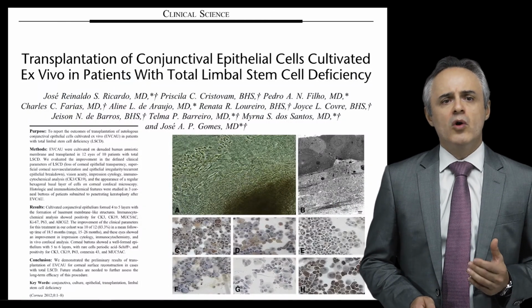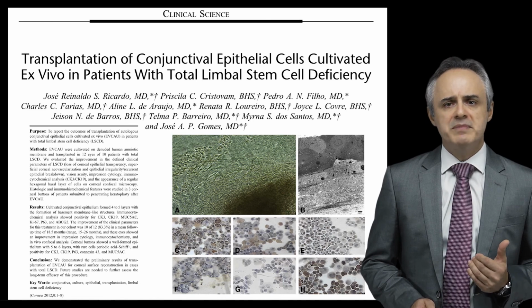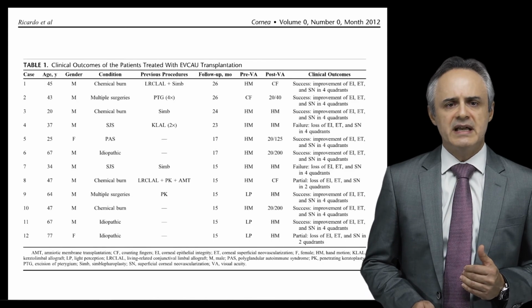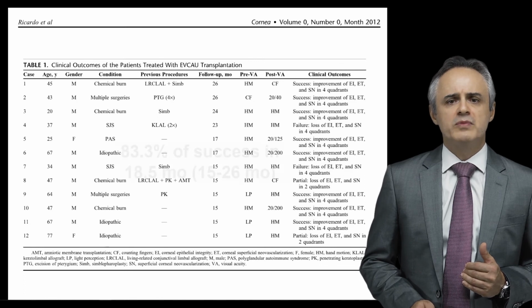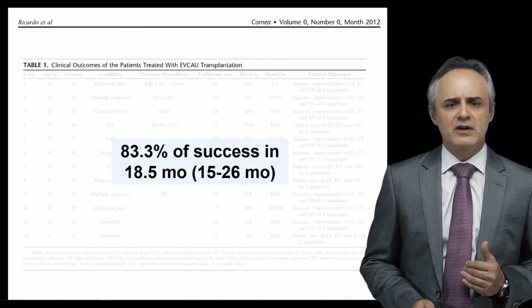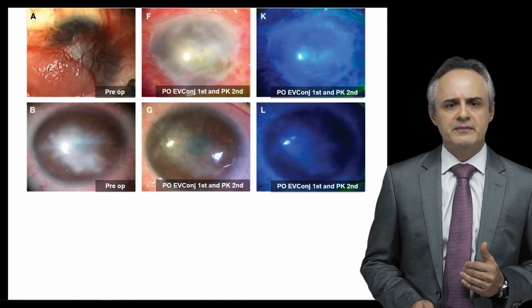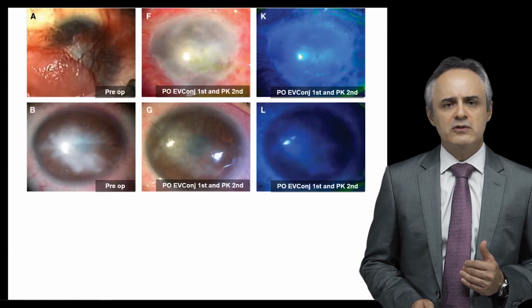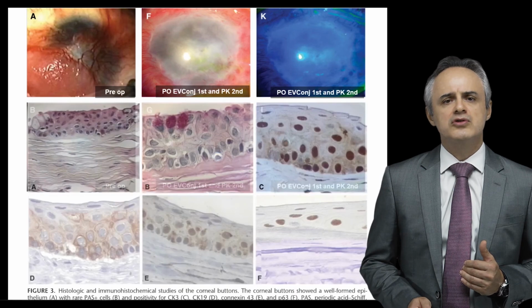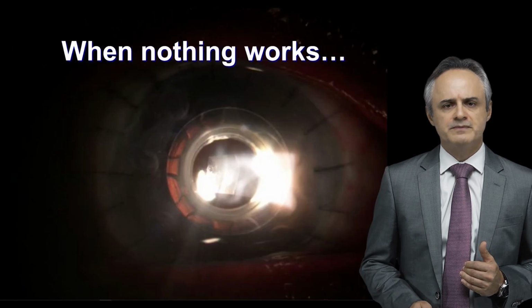So in Brazil, we have experience with the conjunctival epithelial cells cultivated ex vivo with very good results and more than 80% success rate in more than 18 months of follow-up. These are some of the results that were further evaluated also with immunohistochemistry.